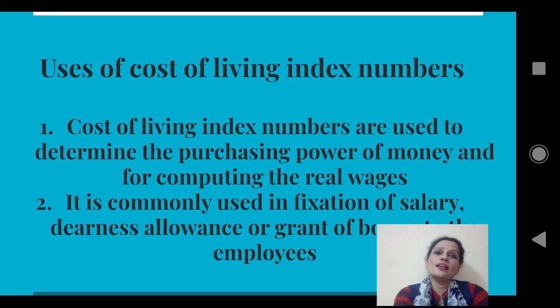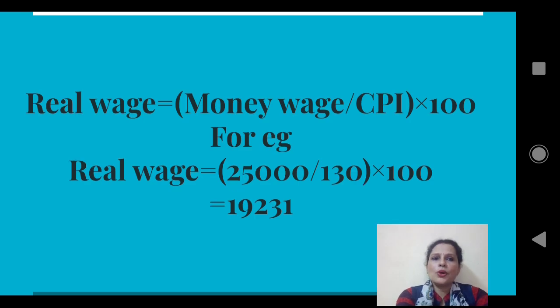Now, how to find real wage? Real wage is equal to money wage divided by cost of living index number or consumer price index number, into 100. Let me suppose that the consumer price index number in 2019 as compared to 2015 is 130. Now the real wage is money wage, that is 25,000, divided by the consumer price index number, that is 130, into 100. So you are getting 19,231.